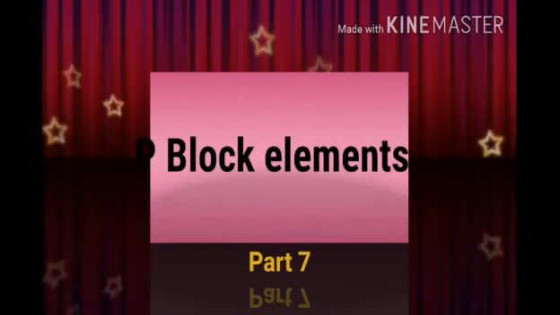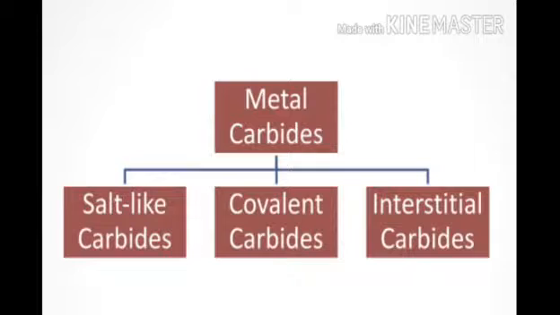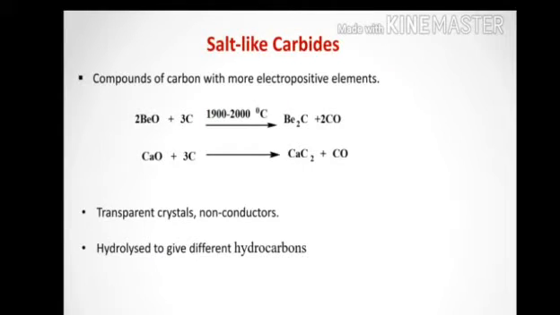Rock Elements Part 7: Carbides. Metal carbides can be divided into the following three categories: salt-like carbides, covalent carbides, and interstitial carbides. Now we can move to a brief knowledge about the three different carbides. At first, we can move to salt-like carbides.